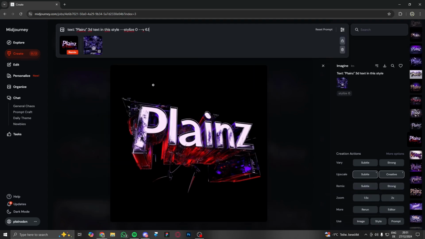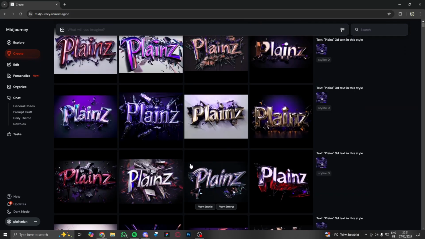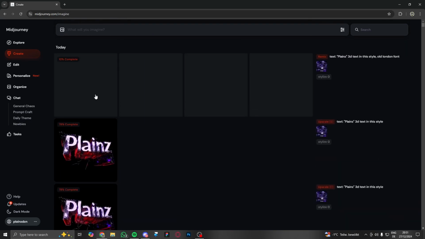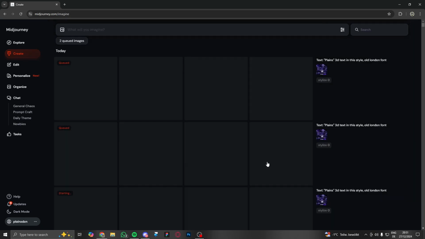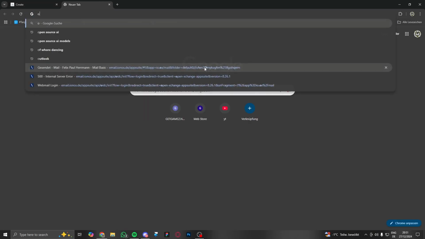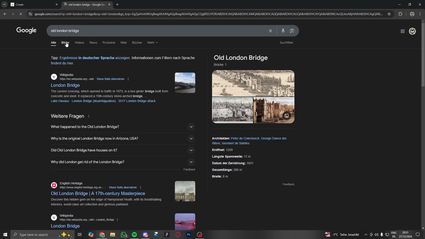You can change whatever you want here, and then you want to type in, for example, Old London font. Of course, it won't do exactly the Old London font, but it will maybe come up with a similar font concept. So just duplicate the prompt a few times and hope that Midjourney goes and types in Old London on Google, and then